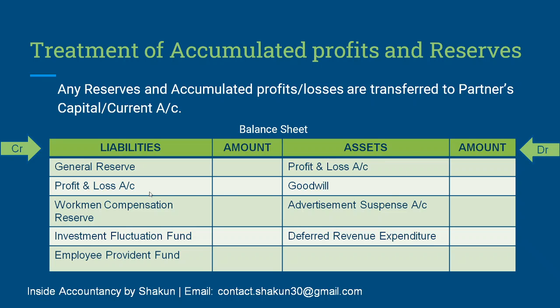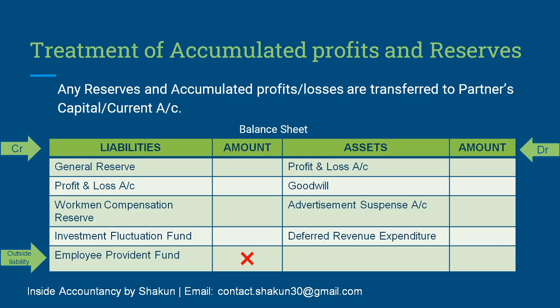Now you must be noting that profit and loss account has been mentioned on both sides. P&L account can either have a credit balance or a debit balance. Depending upon the balance, it will be shown either on the asset side or on the liability side. One thing I've mentioned here was not supposed to be here, but I purposely mentioned it because I wanted to make clear that employee provident fund is an outside liability.